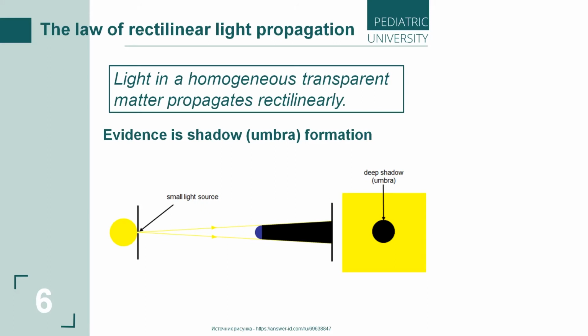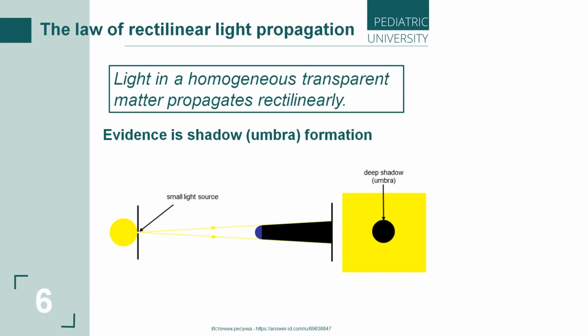Firstly, the first law that we will discuss is the law of rectilinear propagation of light. How can we state this law? The light beam in a homogeneous transparent medium propagates in a straight line, or rectilinearly.